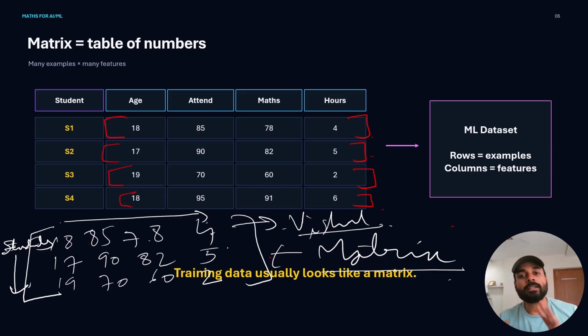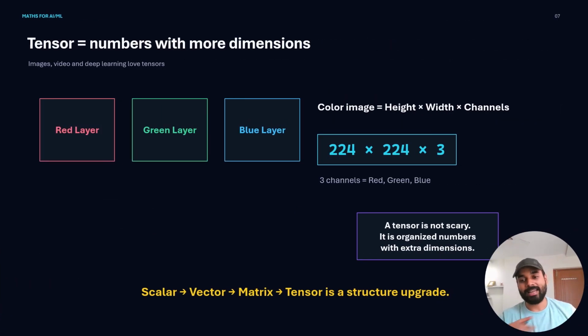So in machine learning, your training data usually looks like a matrix. Whenever you hear training data, think many examples, many features arranged as a table. Now, let us talk about a word that scares many students. Tensors. But tensor is nothing very complex. Once you have understood matrix, you have understood 80% of tensors. A tensor is simply numbers with more dimensions.